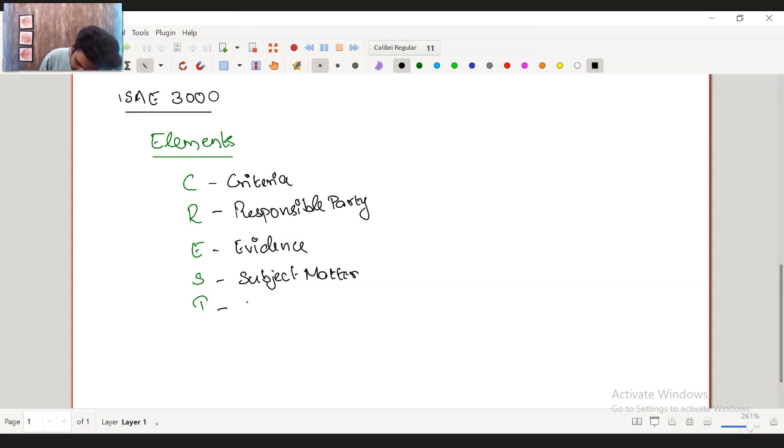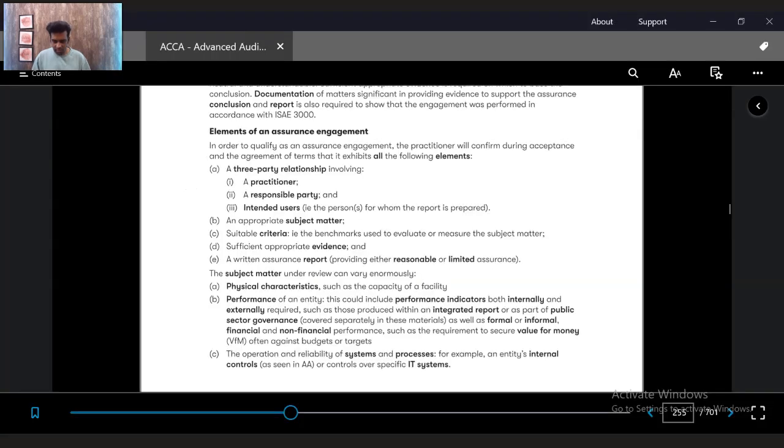And T stands for three-party relationship. So this is something that we have learned. It remains the same for the assurance engagement: criteria, responsible party, evidence, subject matter, and the three-party relationship. Something we have learned in AA as well as in the beginning videos of AAA.